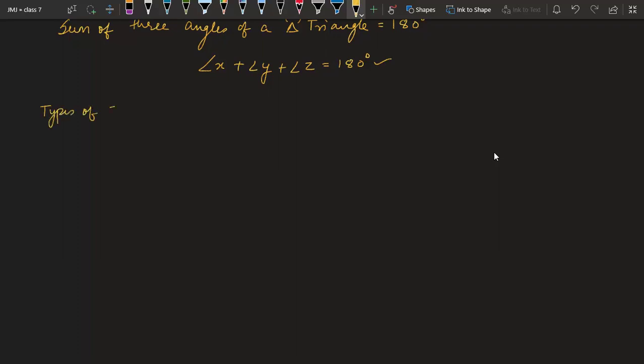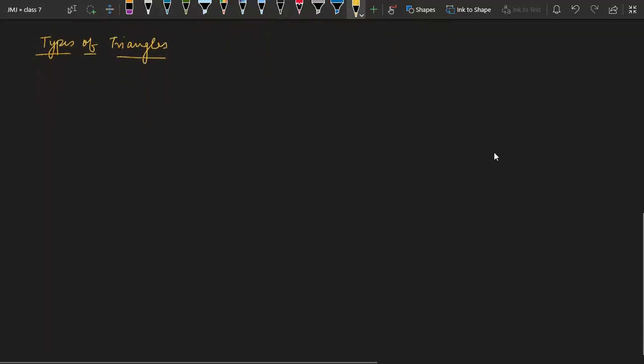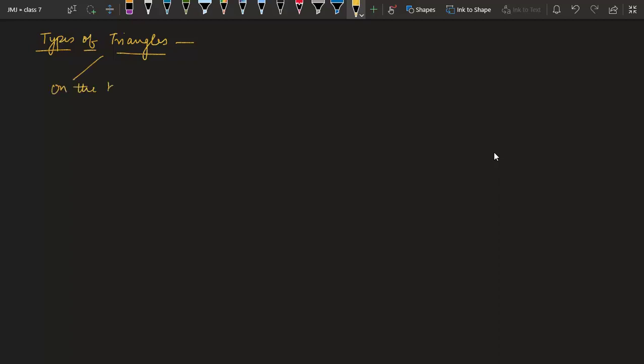Types of triangles. You all have done these things in your previous classes. Just a recap. First, we will see there are two types: on the basis of angles, and on the basis of sides.